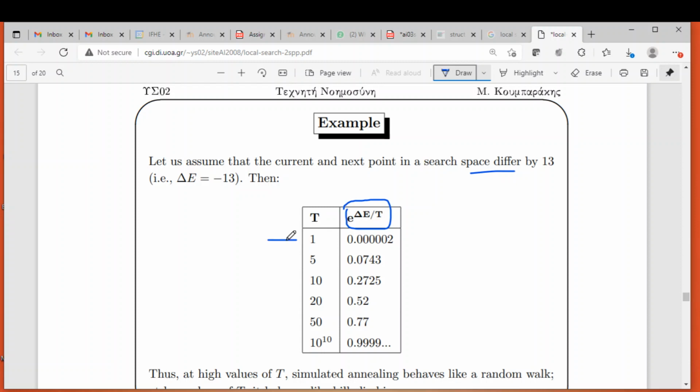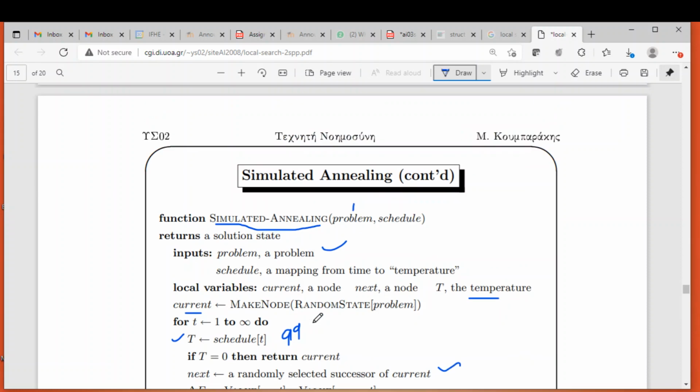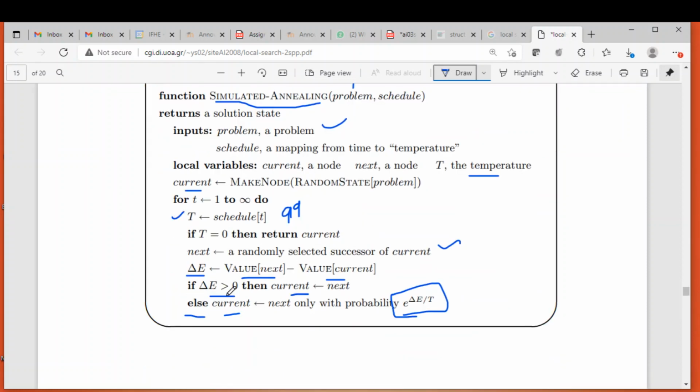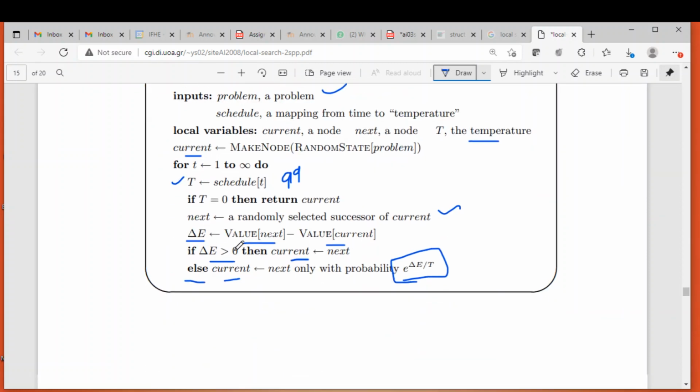Initially the value of t will be high, say 10 to the power 10. Then this will be accepted with the probability of 0.999. Are you getting? So in the first round of the loop, the t value will be high, but as the rounds increase, the t value will become low.